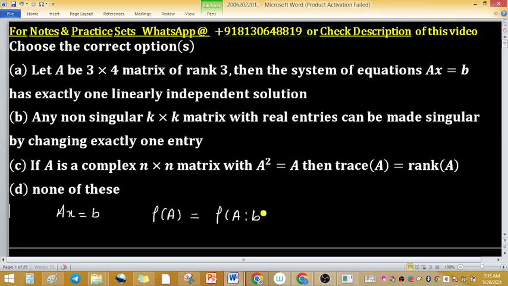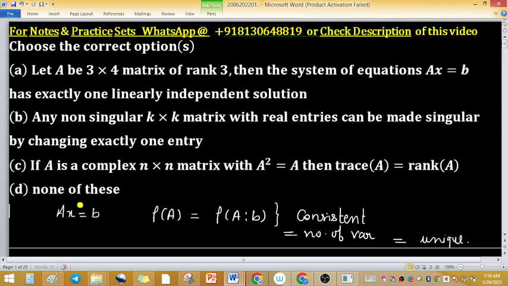The augmented matrix is represented by A colon B. This is the augmented matrix, so the rank of these two matrices must be the same. If this is equal, this condition is only for consistency, and if this is equal to the number of variables, then this solution becomes a unique solution.